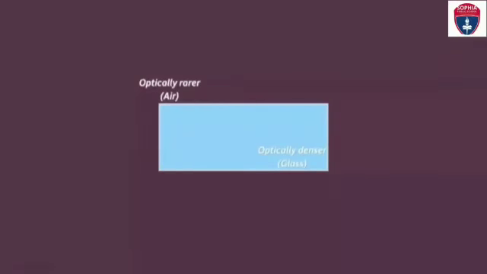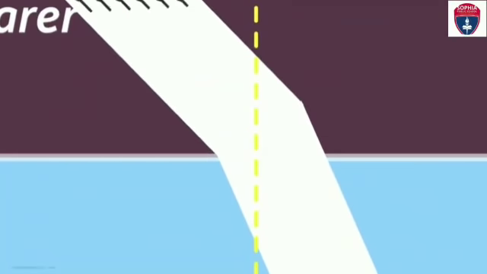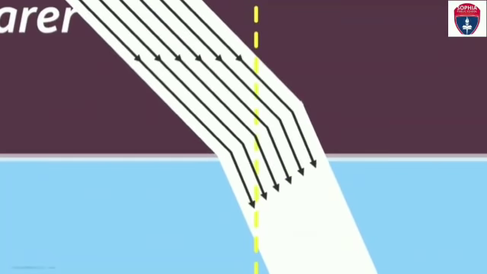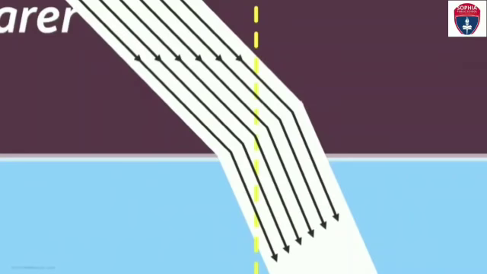So in the optically rarer medium, that is the air, when the ray of light enters, its direction changes and it moves towards the normal. Its speed slows and it moves towards the normal.